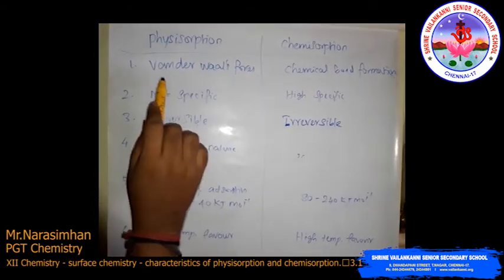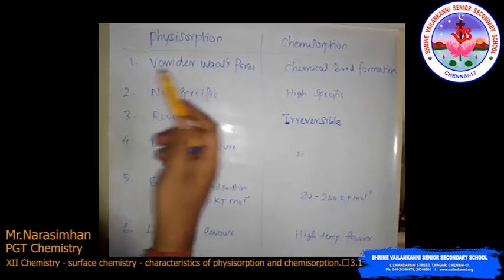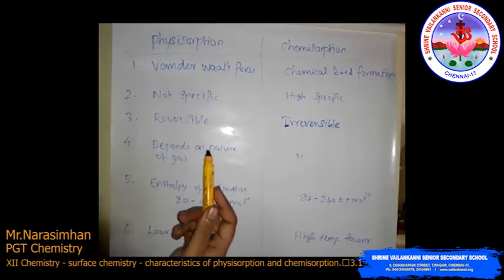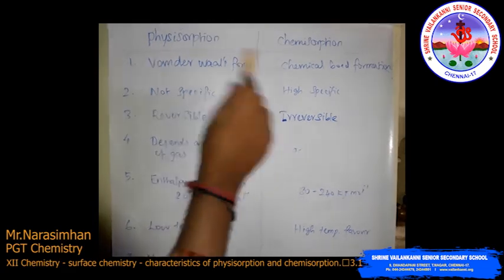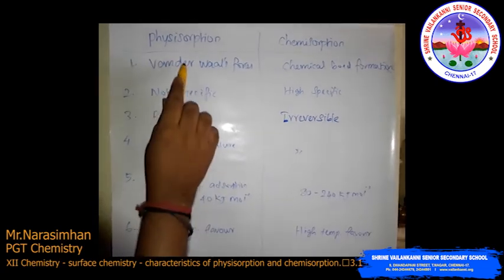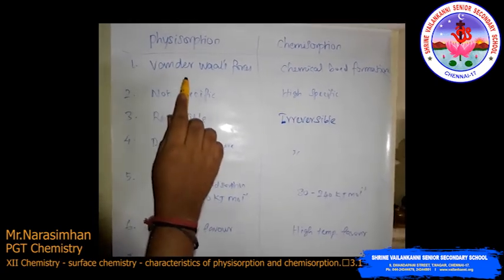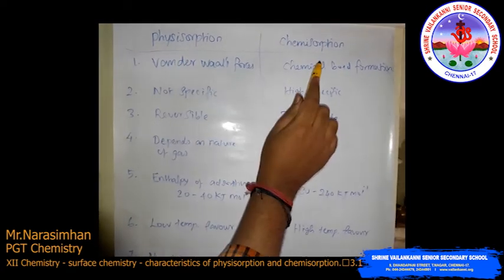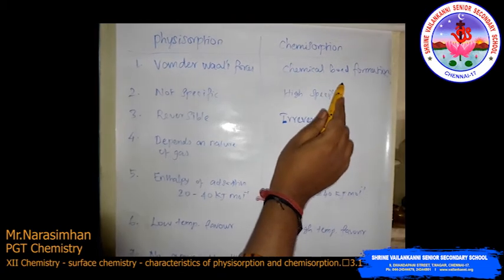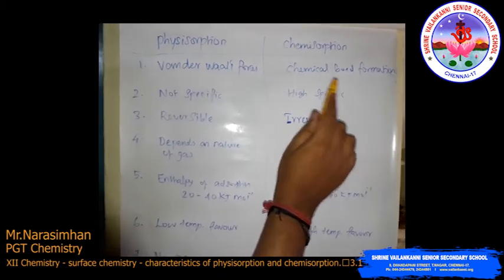Here the differences between physisorption and chemisorption are distinguished. See what are the differences in the type of sorption. Physisorption arises due to weak van der Waals forces. In chemisorption, it arises due to chemical bond formation.